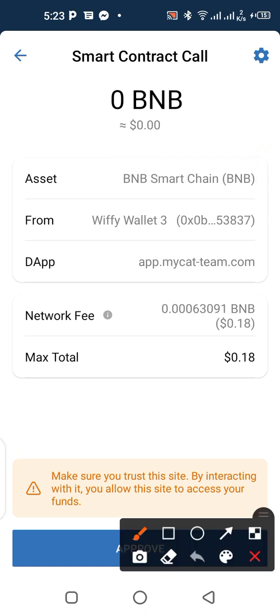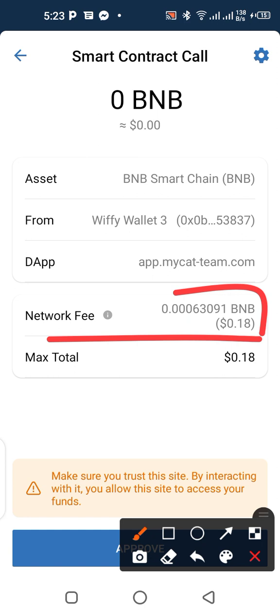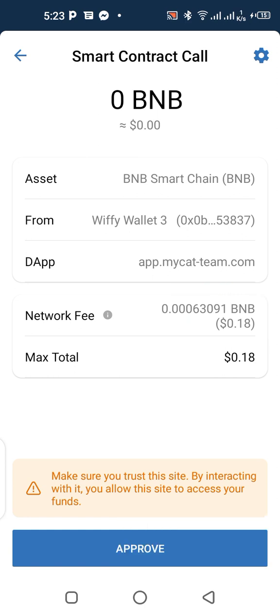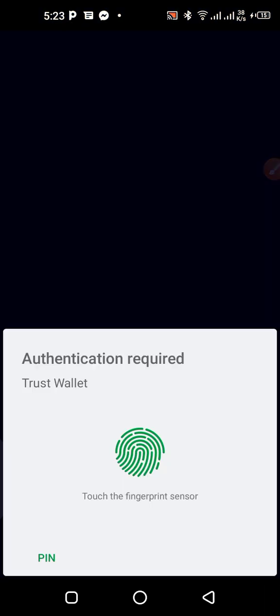As usual, I'm gonna pay 0.18 cents. So I'll go ahead and click approve. And I had my password as usual.